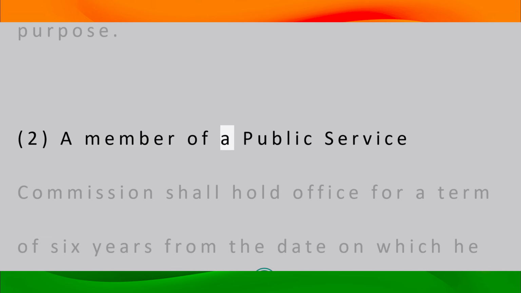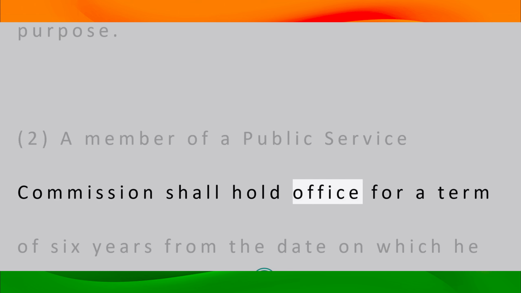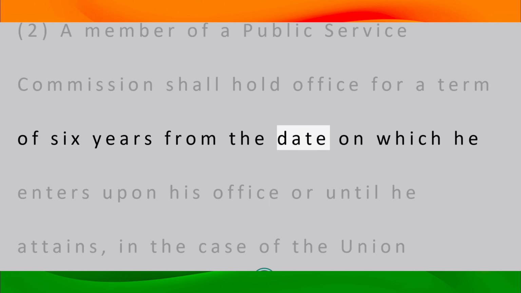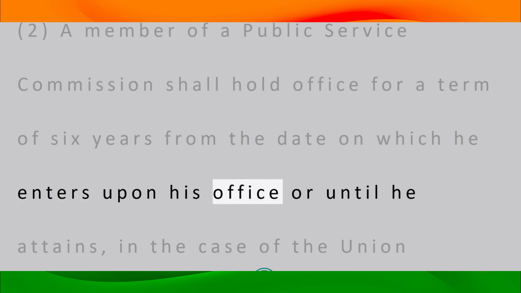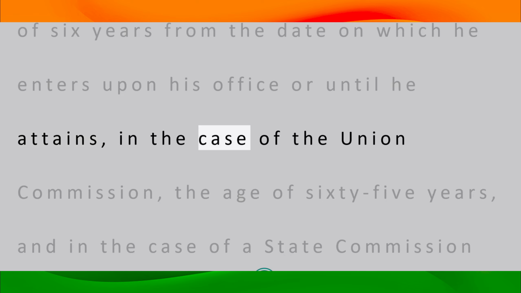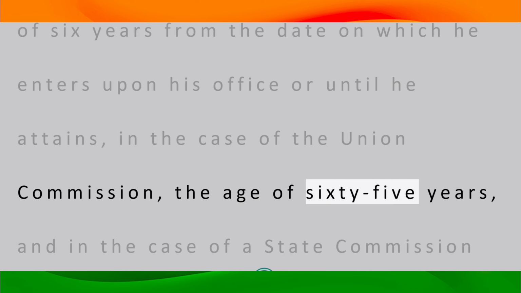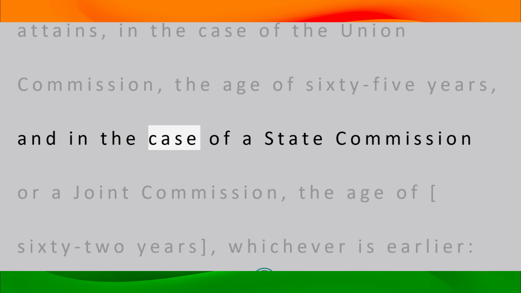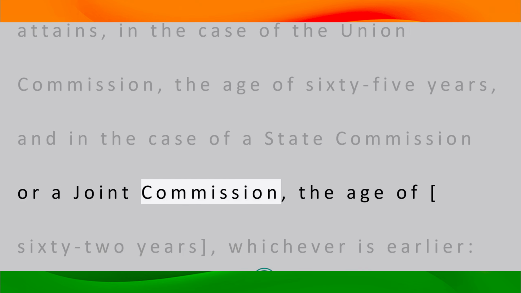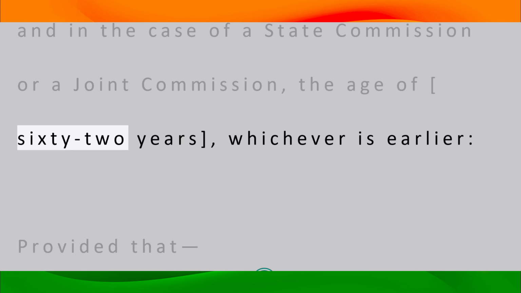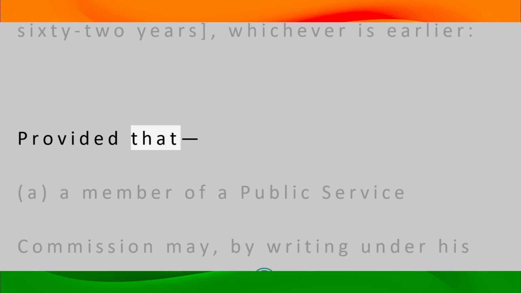2. A member of a Public Service Commission shall hold office for a term of 6 years from the date on which he enters upon his office or until he attains, in the case of the Union Commission, the age of 65 years, and in the case of a State Commission or a Joint Commission, the age of 62 years, whichever is earlier. Provided that